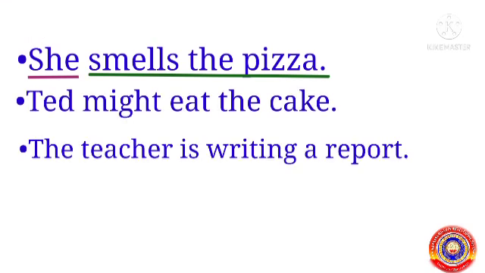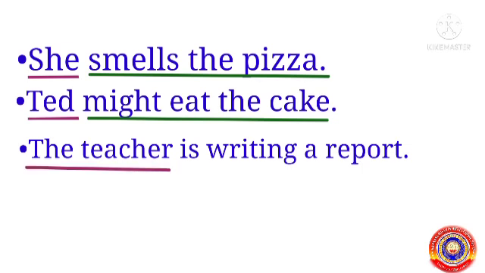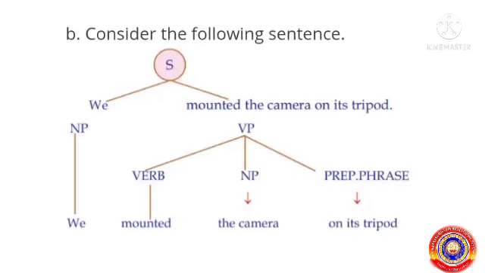Let's see more examples. Ted might eat the cake. Here, Ted is the noun phrase, might eat the cake is the verb phrase. The third sentence, the teacher is writing a report. Here, the teacher is the noun phrase, is writing a report is the verb phrase. Consider the following sentence. We mounted the camera on its tripod. Here, we is the noun phrase and mounted the camera on its tripod is the verb phrase.